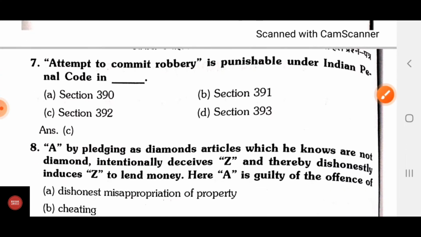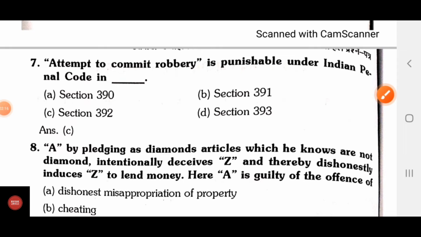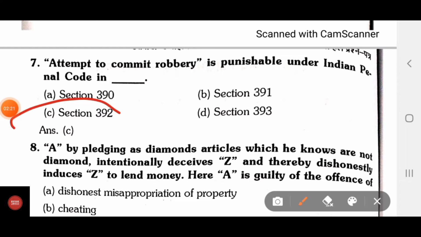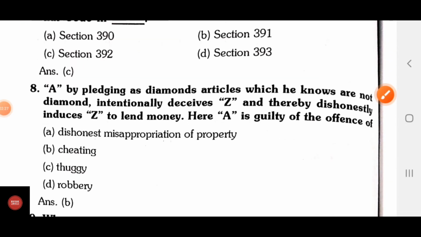Question number 7, attempt to commit robbery. Attempt to commit robbery is punishable under IPC in A, section 390; B, section 391; C, section 392; D, section 393. Correct answer is section 392. Attempt to commit robbery is punishable under IPC in section 392.